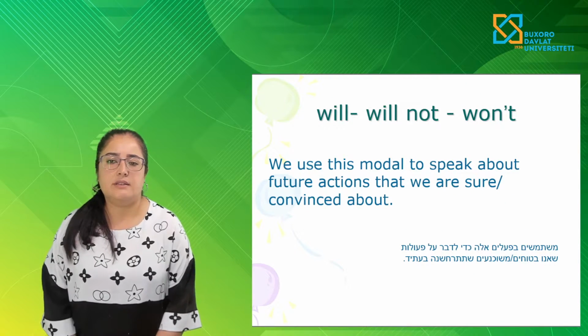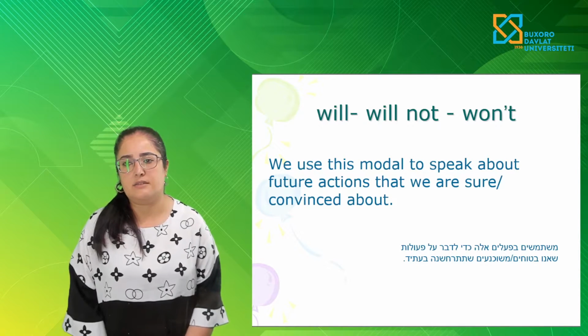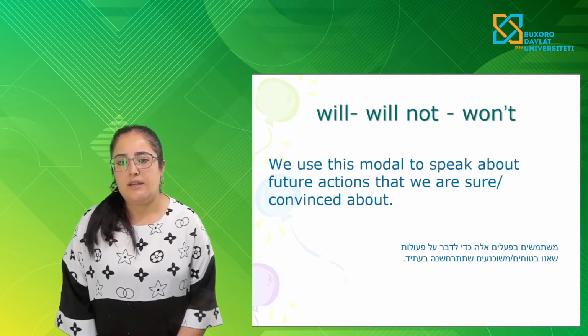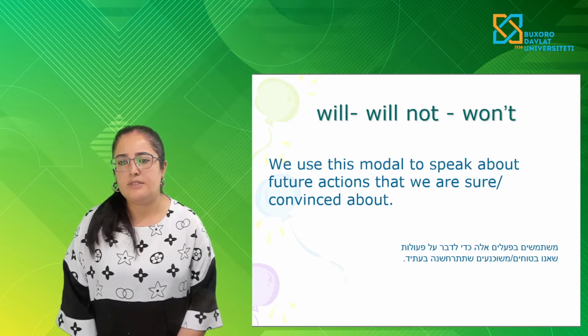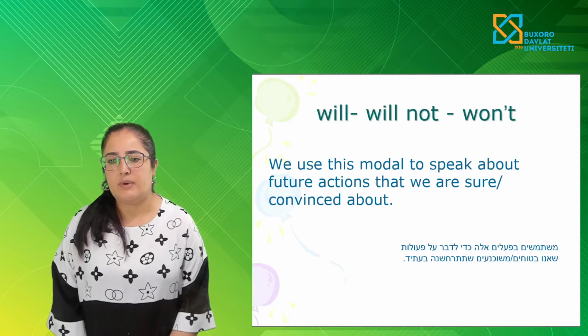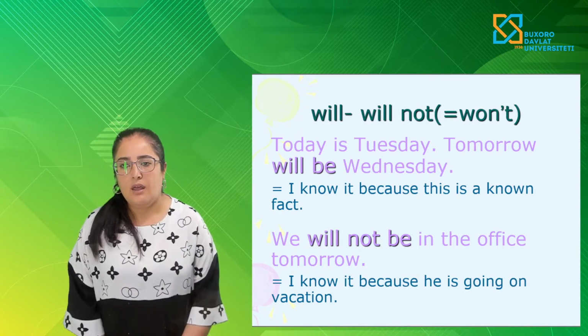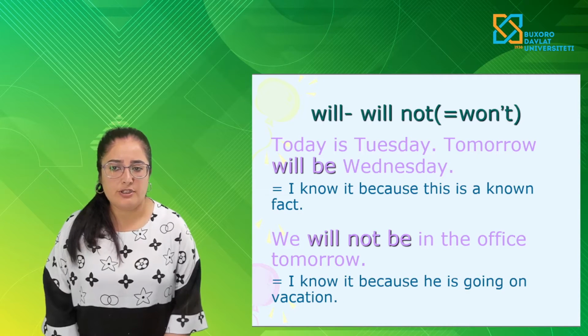And here, shown in the future simple tense, will not, and won't. We use these modal verbs to speak about future actions that we are sure and convinced about. Will not, the short form is won't.